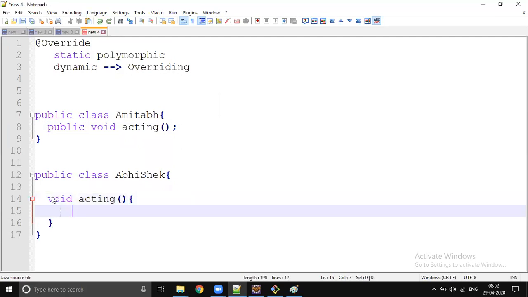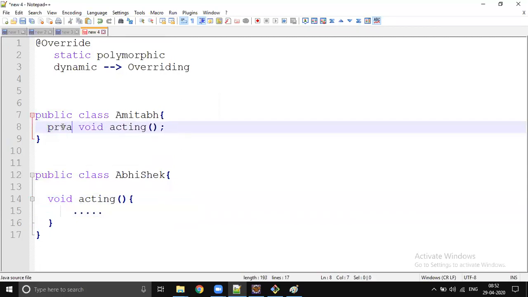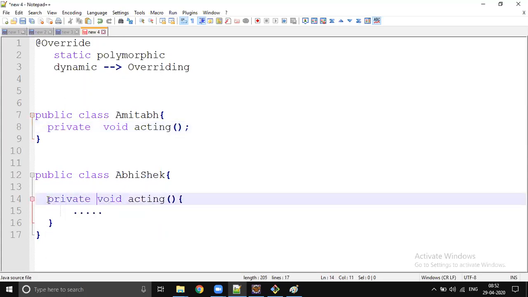Then what about private methods? If the parent has a private method, a private method cannot be overridden. For private methods and private fields, the scope is up to that class only. So if it is private, we cannot override any private method.